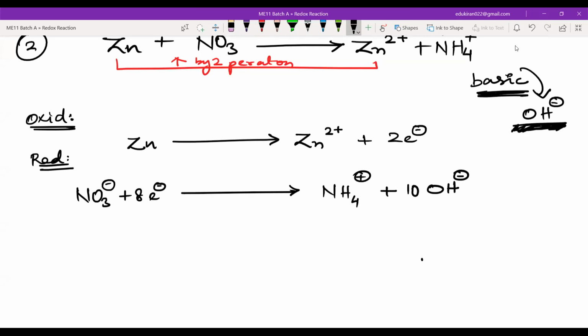Now what do I need to do? I need to balance the waters, right? Yes. So what do I need to do? How much water should I add? How much water should I add?